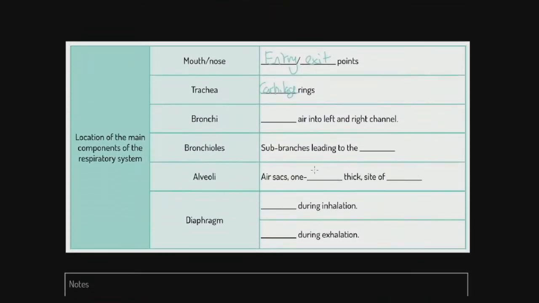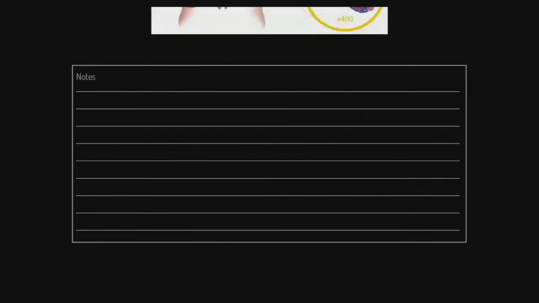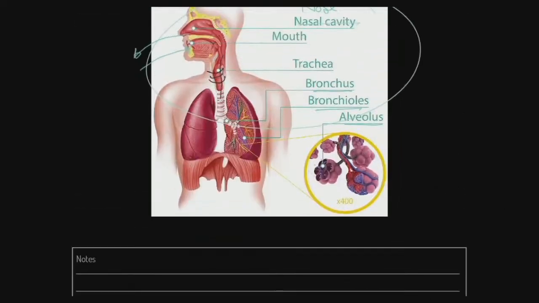Now the bronchi. Just to notice, this is the plural of the term. The bronchi are there effectively to split the air into left and right channels or branches. Let's have a look at that. Air comes down into the trachea, and at this point here, it branches either to the right or to the left, and it is the bronchi that do that. Each one, a bronchus, takes it left or right. And again, these are quite robust, thick structures. They're quite large, and they do that work there.